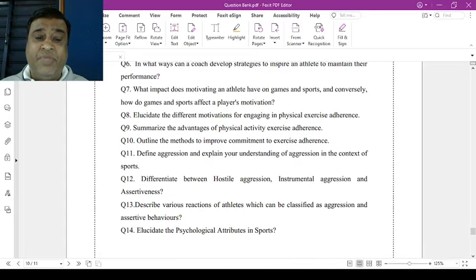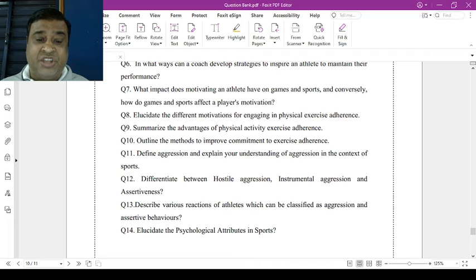Question number 11. Define aggression and explain the understanding of aggression in the context of sports. Question number 12. Differentiate between hostile, instrumental and assertive aggression. Question number 13. Describe the various reactions of athletes which can be classified as aggression and assertive behaviors. Question number 14. Elucidate the psychological attributes in sports.